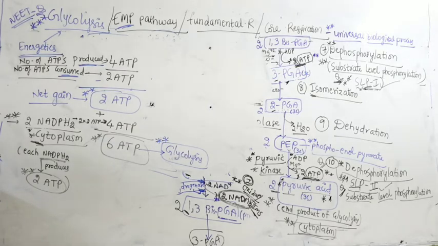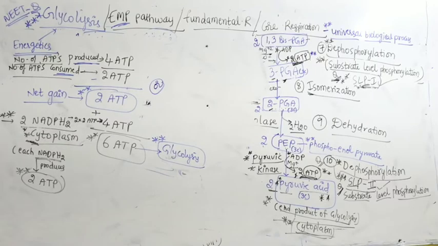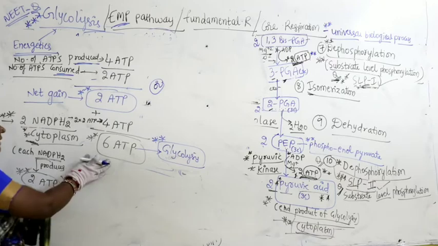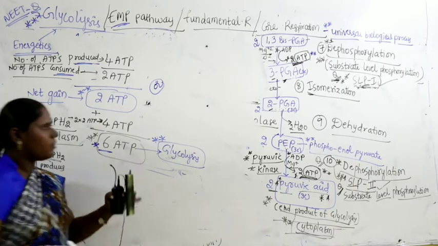So here, you can write like this: 6 ATP is energy produced in the process called glycolysis.